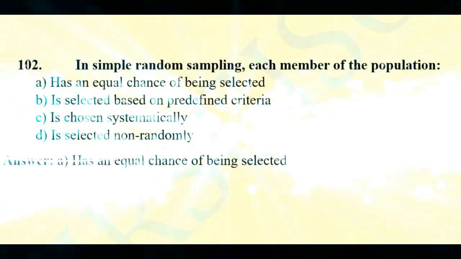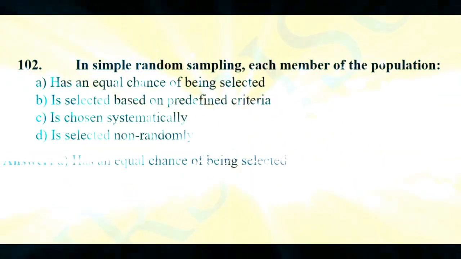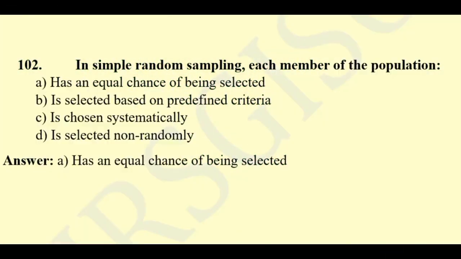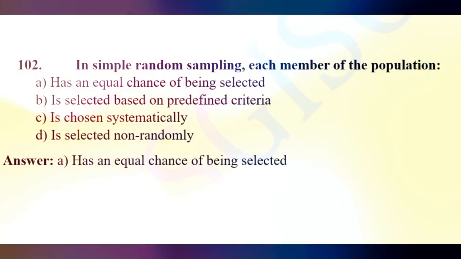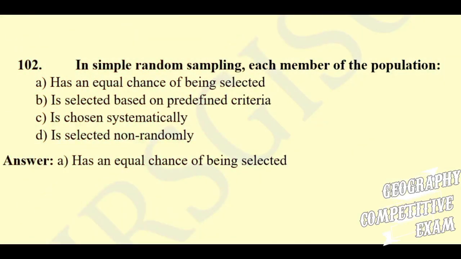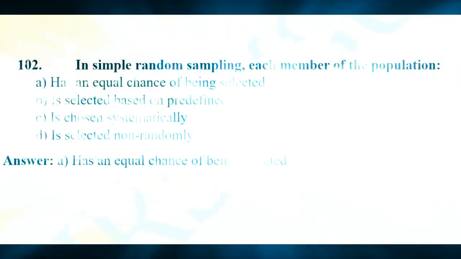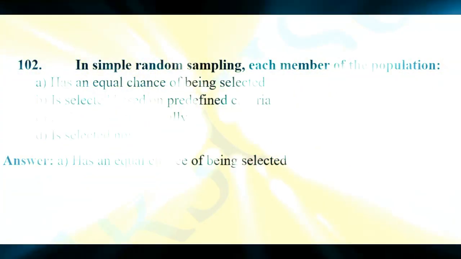Question number 102. In simple random sampling, each member of the population: has an equal chance of being selected, is selected based on predefined criteria, is chosen systematically, is selected non-randomly. Here the right answer will be has an equal chance of being selected.